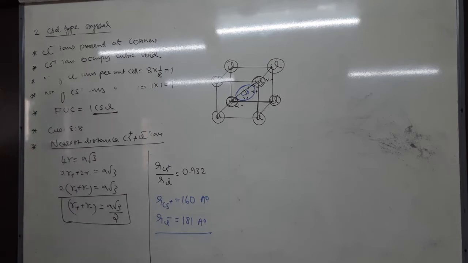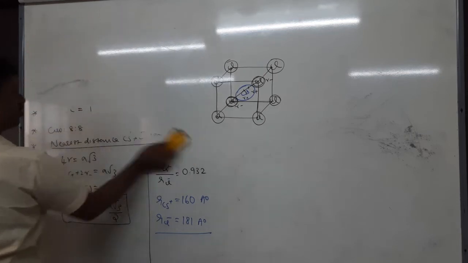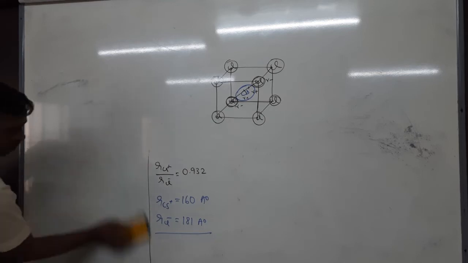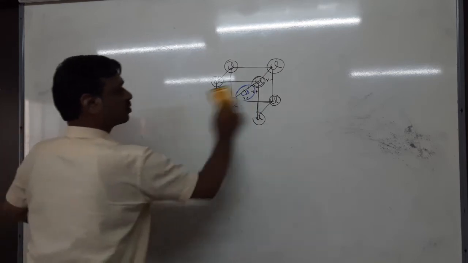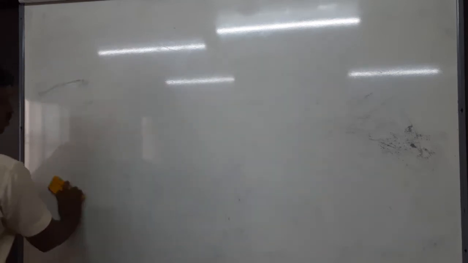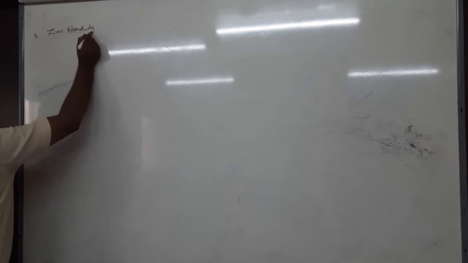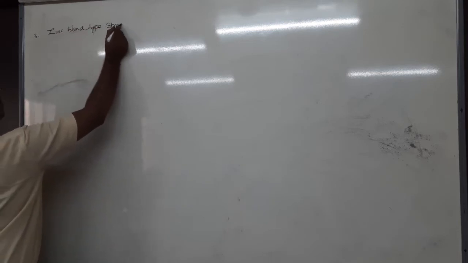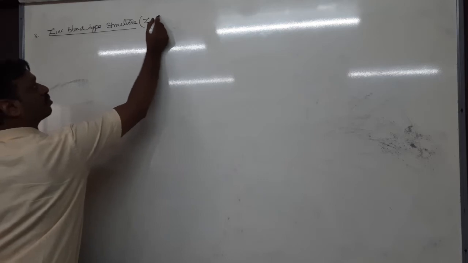Okay, next, zinc blende type structure. Written zinc blende type structure. Example is zinc sulfide.